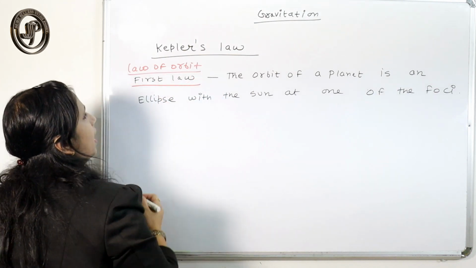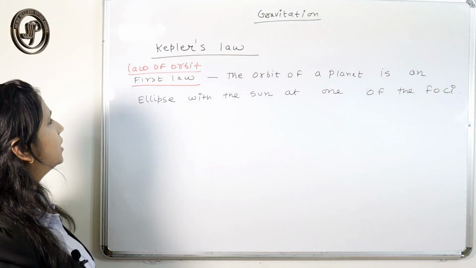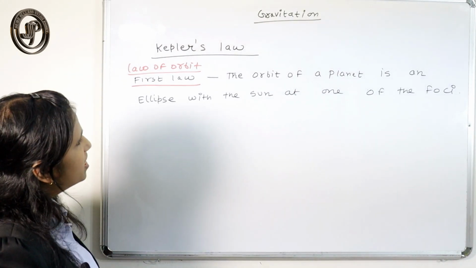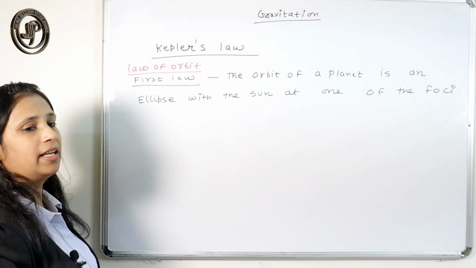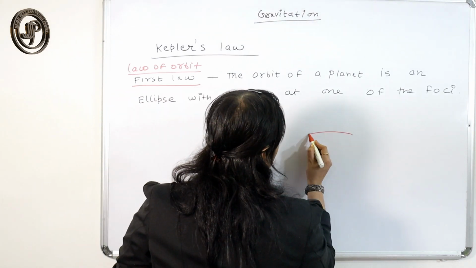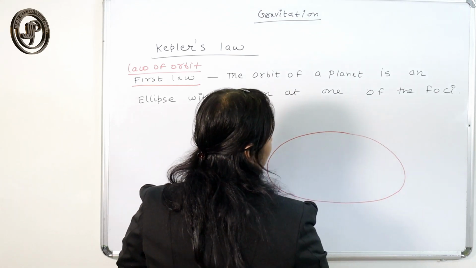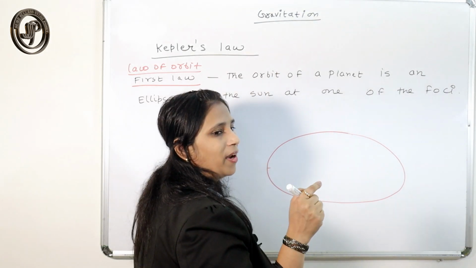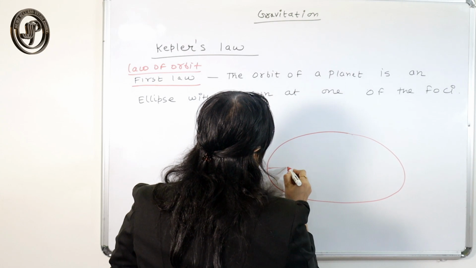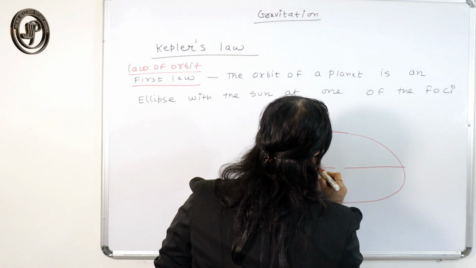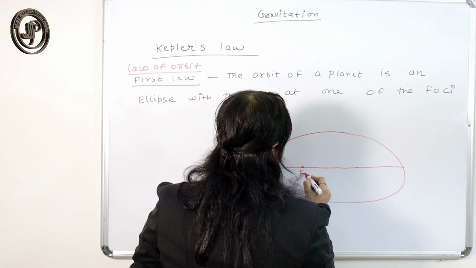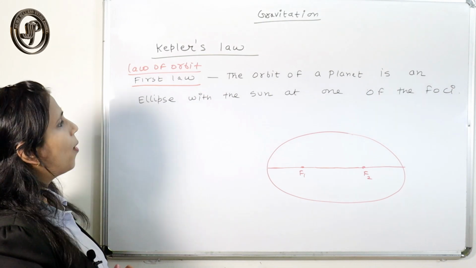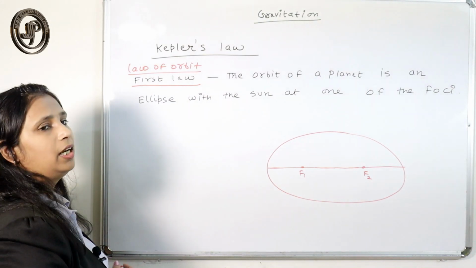This law explains the orbit of the planet. It states that the orbit of the planet is an ellipse. What is the shape of an ellipse? It is an oval, egg-like shape. And just like a circle has only one midpoint, called the center, an ellipse has two centers, or we can say it has two focal points.